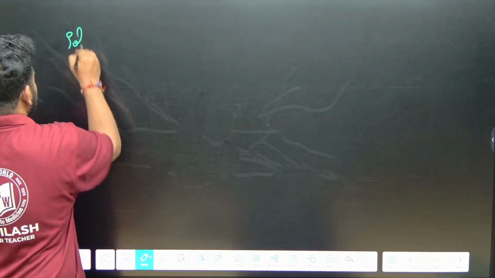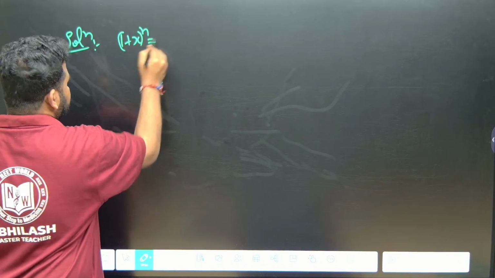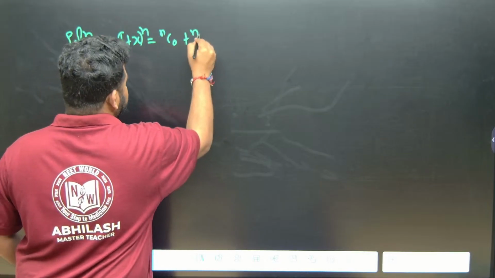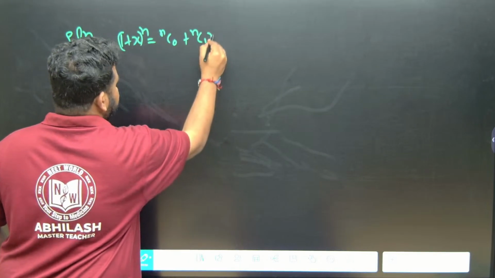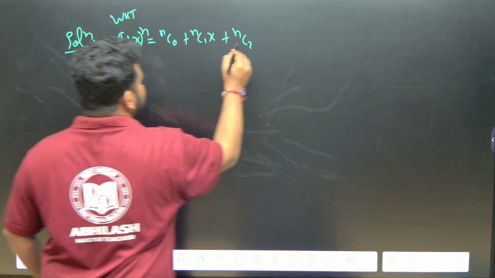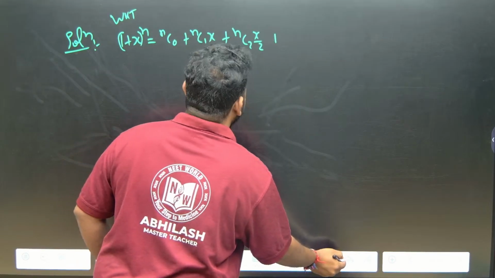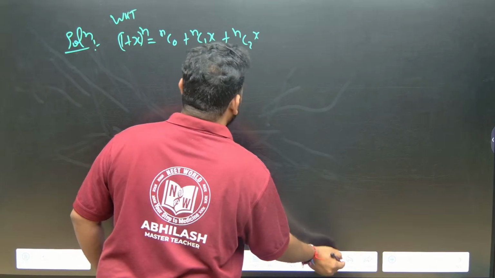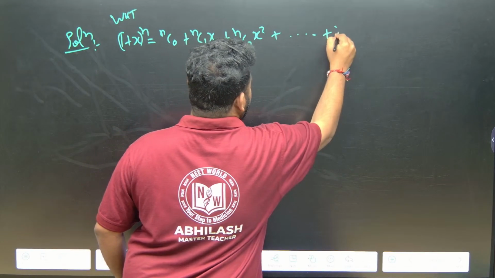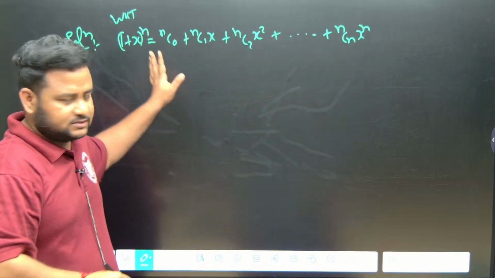Solution. First of all, (1 plus x) to the power of n. Let us write down (1 plus x) to the power of n: nC0, nC1 x, nC2 x square, and so on, up to nCn x to the power of n. This is what is given, and we know that.